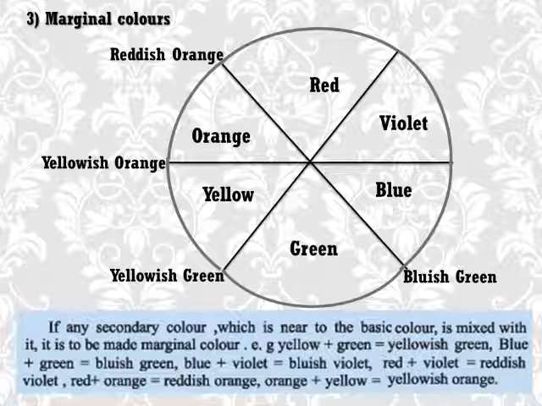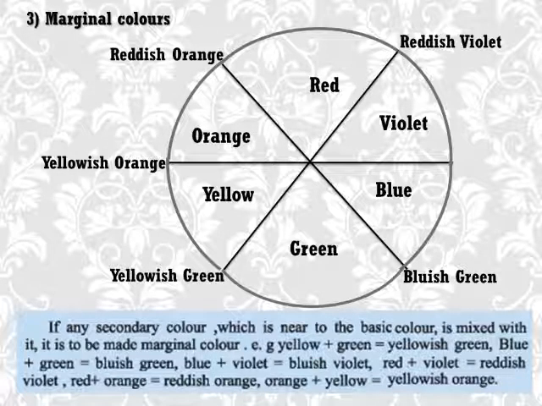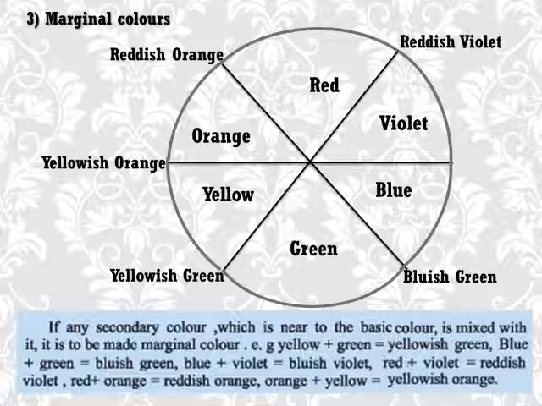Then red mixed up with orange and marginal color reddish orange is created. Then red and violet are mixed up, reddish violet is created.